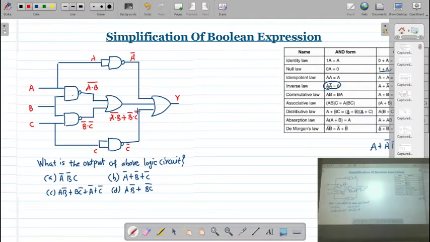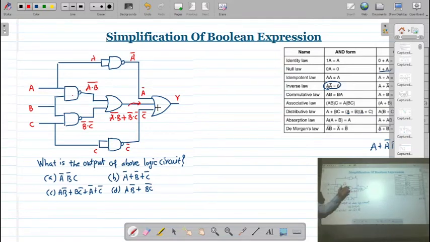Here, if you see, the A bar is input and C bar is input, and the third input is this. Correct? So I can write, so we have this OR gate.